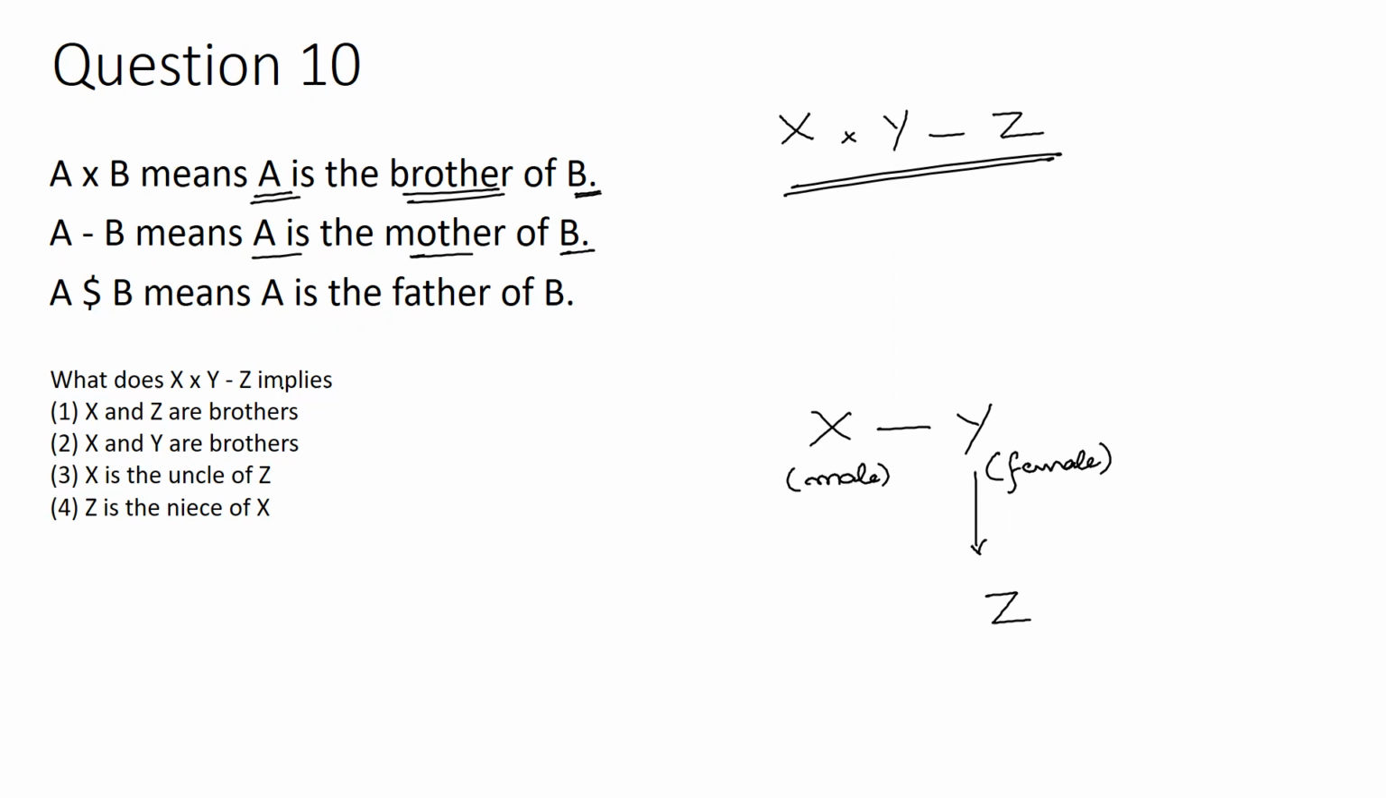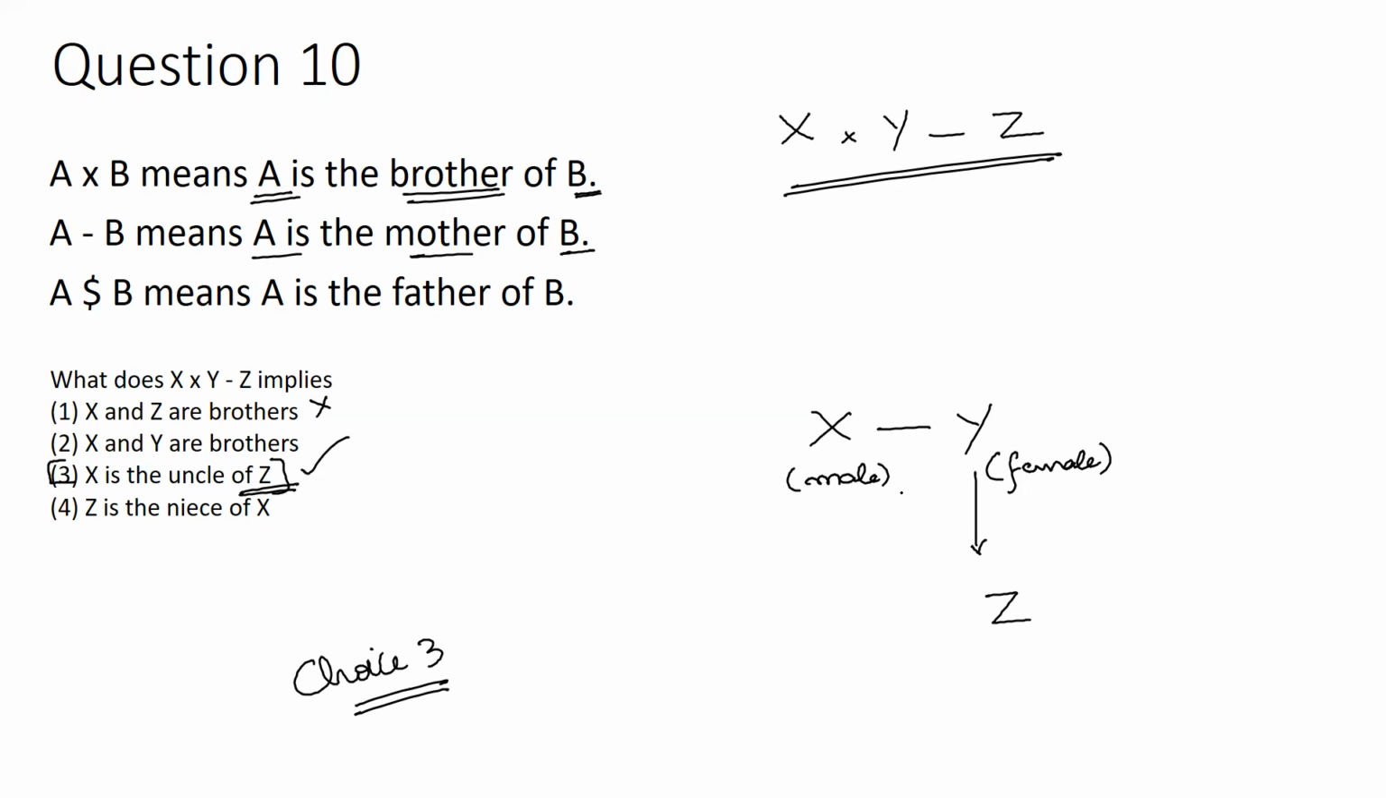When I look at it, I can see that option 3, X is the uncle of Z, holds true. Okay, if you observe this, X is the uncle of Z. Choice number 3 is applicable here, and that is the correct answer. Please note, X and Z are brothers is wrong, because X and Z, they are not brothers. X is the uncle of Z.